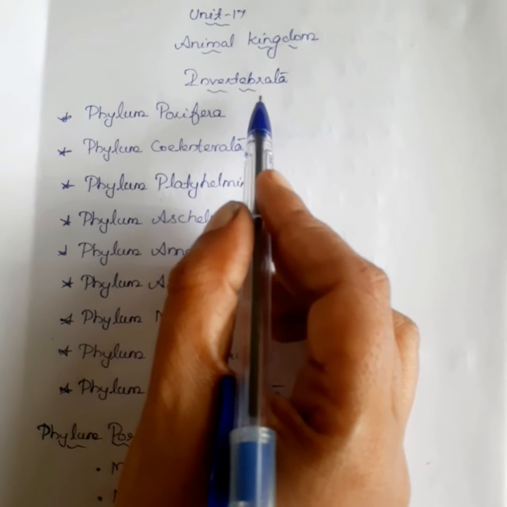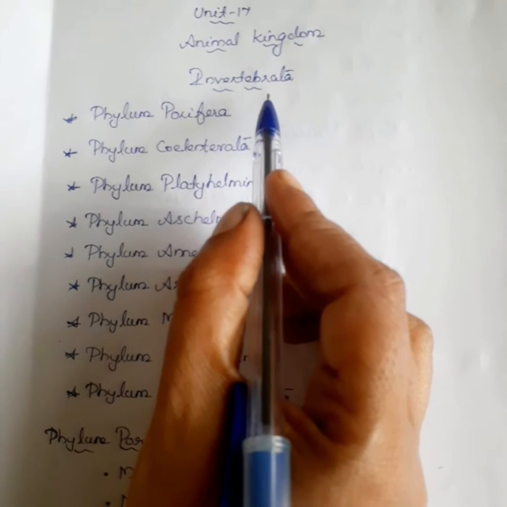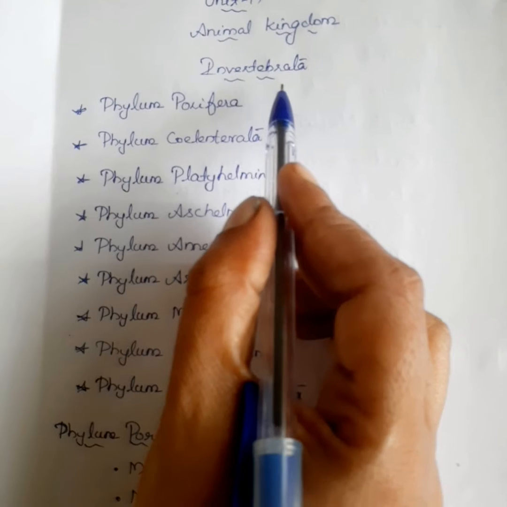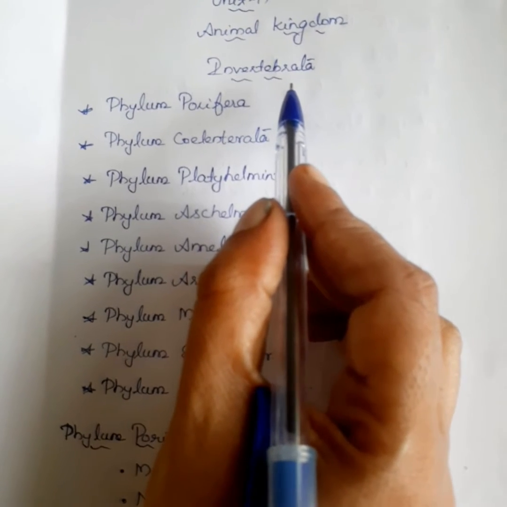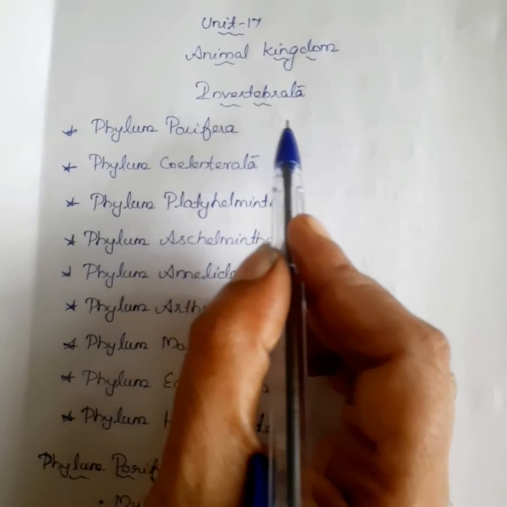The animal without backbone is called invertebrate. Already you know the animals that do not have a backbone are called invertebrates. Animals which have a backbone are called vertebrates.